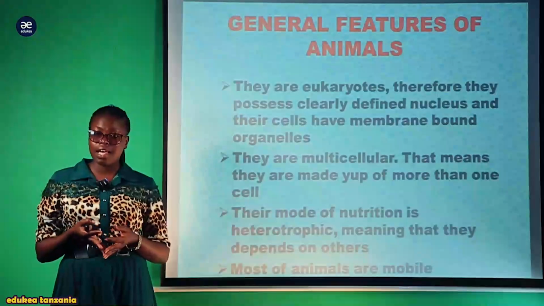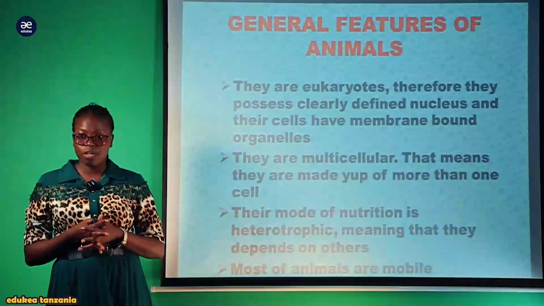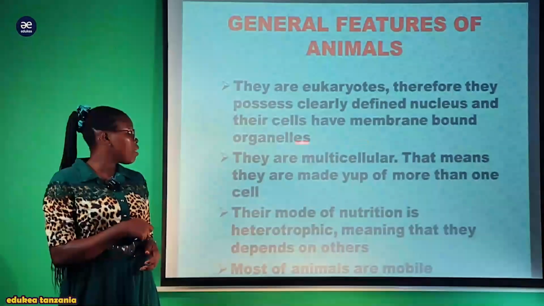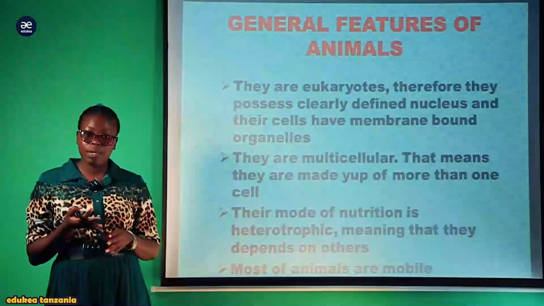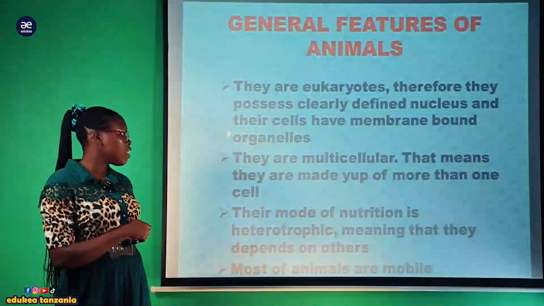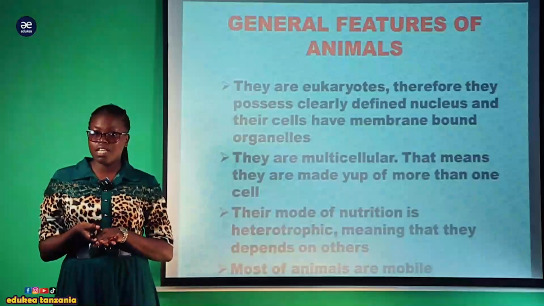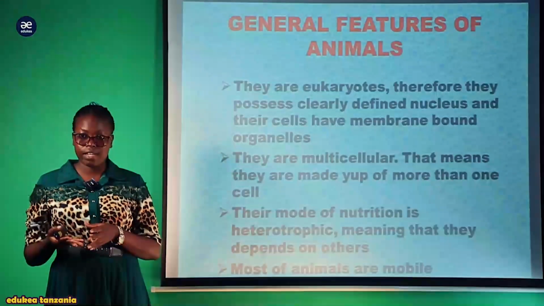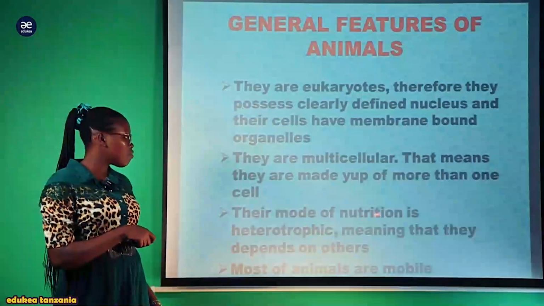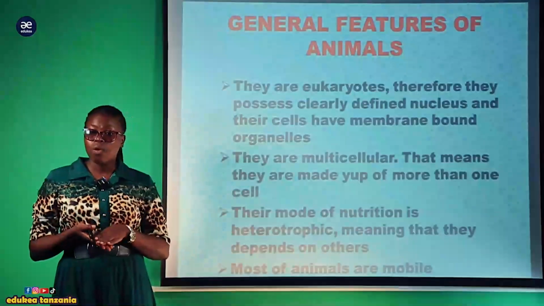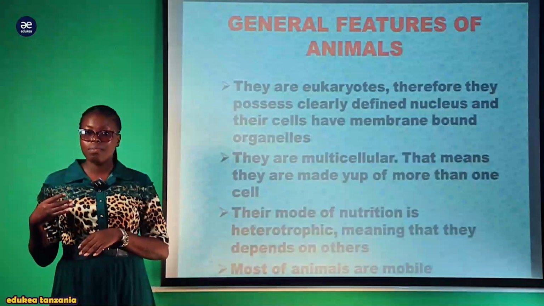Also, their organs are surrounded by the cell membrane, or they have membrane-bound organelles. Examples are mitochondria, cytoplasm, vacuoles, and others. Also, they are multicellular. Multicellular means these are organisms which are made up of more than one cell. They are made of millions of cells. Also, their mode of nutrition is heterotrophic. Heterotrophic means these are organisms which depend on other organisms as a source of food.